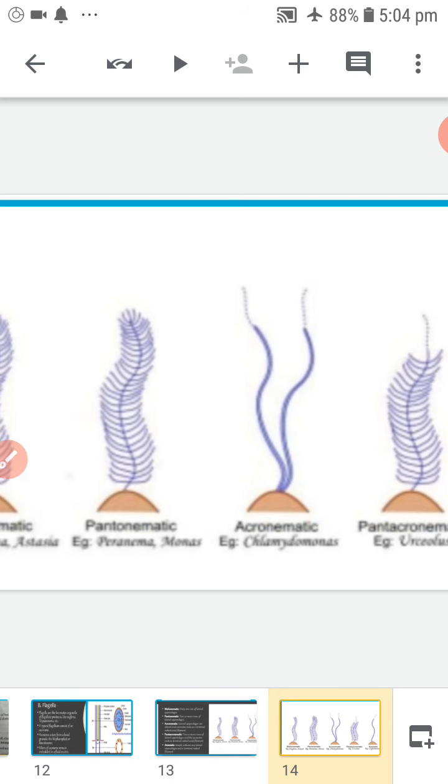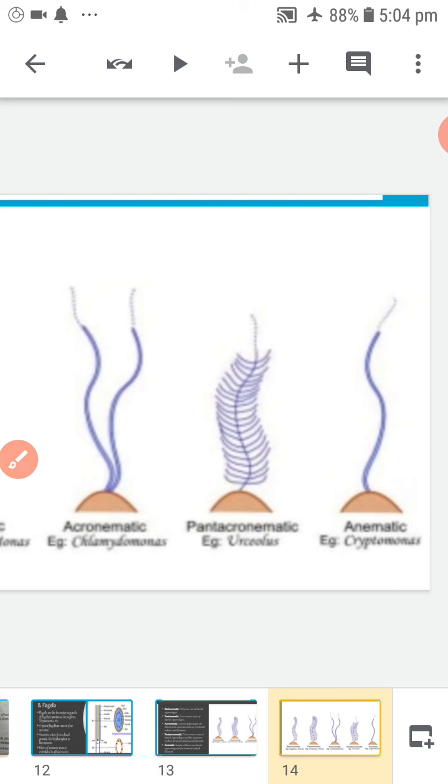When the mastigonemes are present in 2 or more rows arranged on both sides of the flagellum, it is called pantonematic. Example, Peranema.